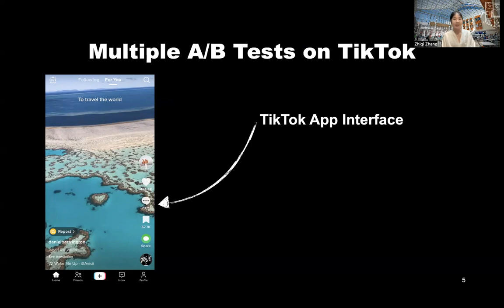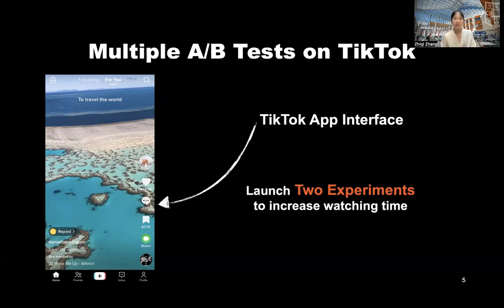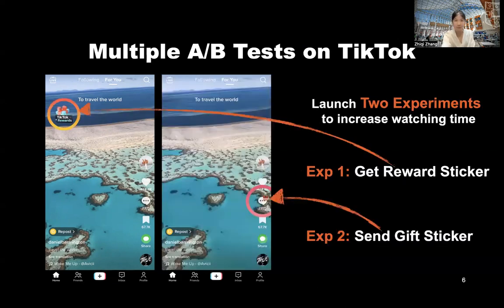So here is the TikTok app interface. And now let us assume that TikTok is launching 2 experiments to increase the user's video watching time. What are those 2? In experiment 1, there will be a get reward sticker, meaning that the randomly selected treated user will be given this get reward sticker on their TikTok app interface on the top left of their interface. And in experiment 2, the randomly selected treated user will be given this send gift sticker on their comment area. The control users in those tests will have nothing on their interface.